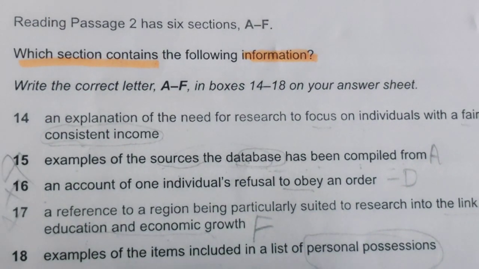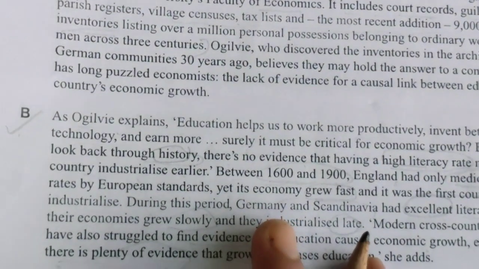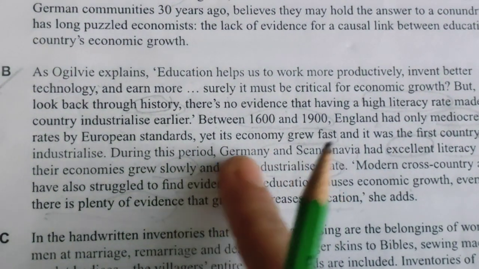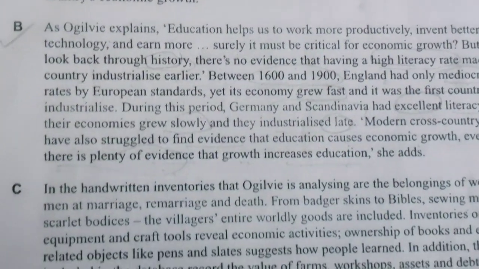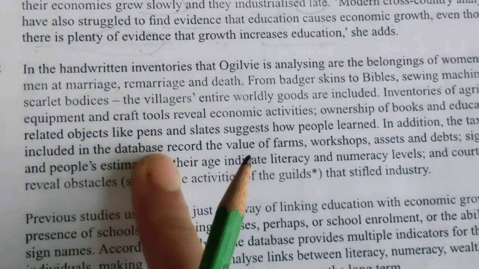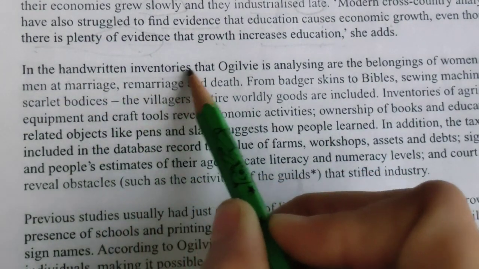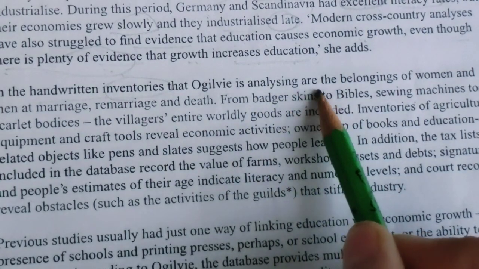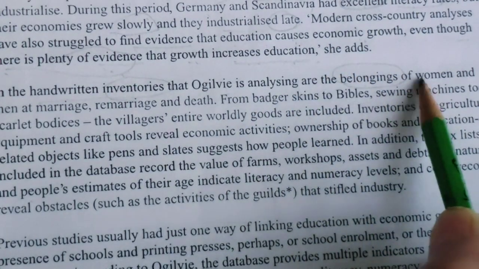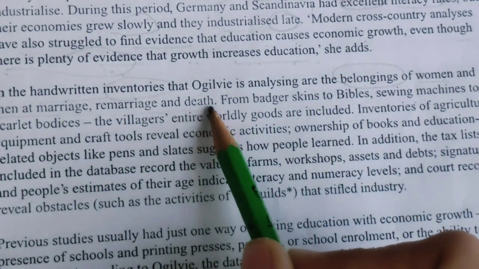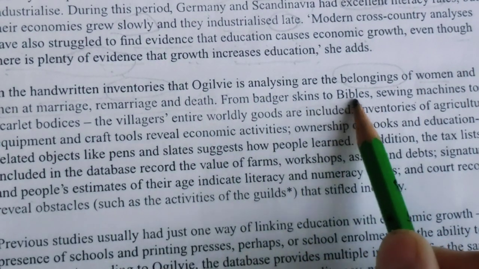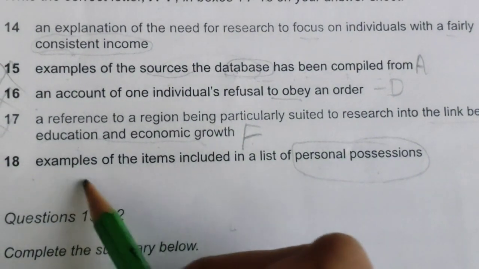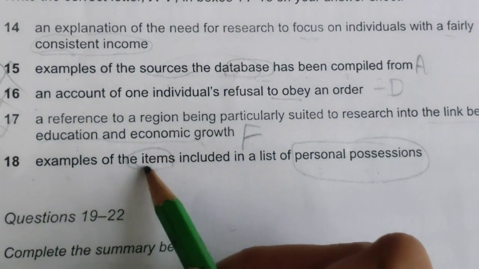Now let's move on to the B paragraph. But B paragraph we have already read, so I don't think so. There is no answer. That's why it was not matching. Let's go to the C paragraph. In the handwritten inventories, this person is analyzing the belongings of women and men at marriage, remarriage and death. So skins, Bible, sewing machine, yeah, personal possessions. Examples of the items.